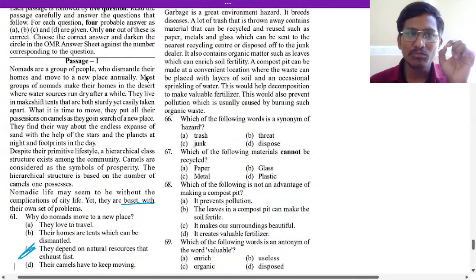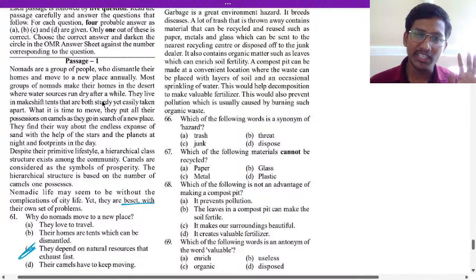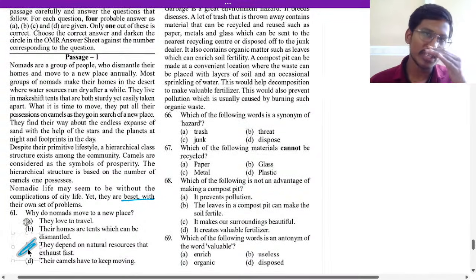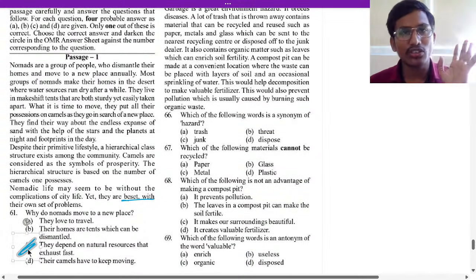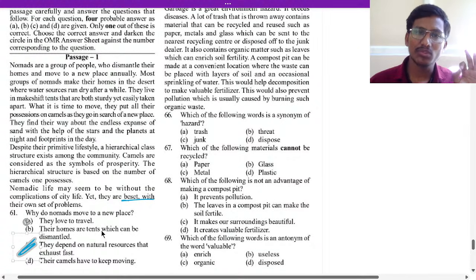Here, most groups of nomads make their homes in the desert where water sources run dry after some time. So that is why they move. Okay, so when the water sources run dry, the water is exhausted. That is why the answer for 61 is option C.